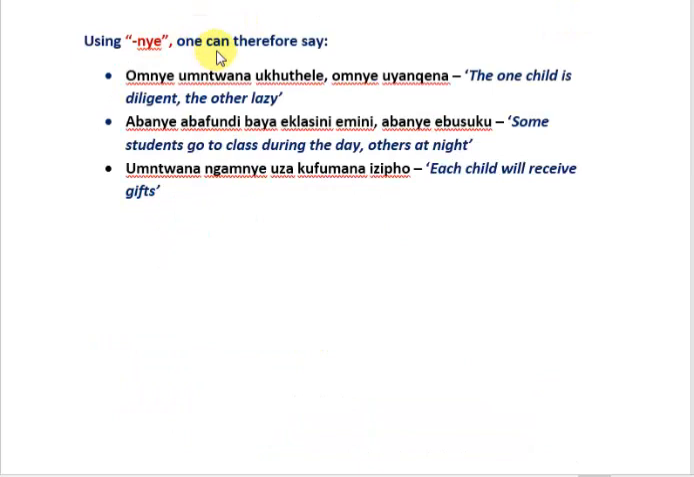So using nye, one can therefore say, omnye umntwana ukhuthele, one child is diligent, omnye, in other words we are duplicating the use of the nye. Omnye uyanqena, and the other is lazy. Abanye abafundi baya eklasini emini, some students go to class during the day. Abanye ebusuku. Umntwana ngamnye uza kufumana izipho. Each child, one by one, will receive gifts. So there you have various uses and meanings conveyed using nye.